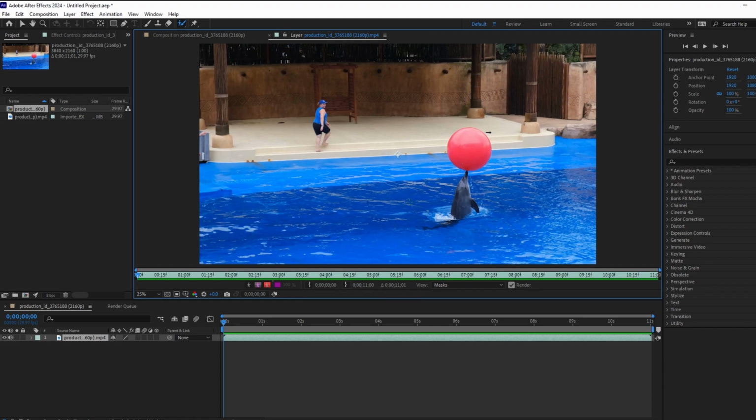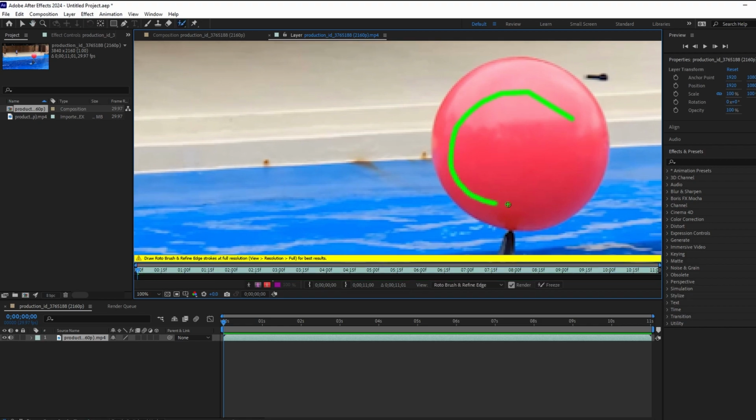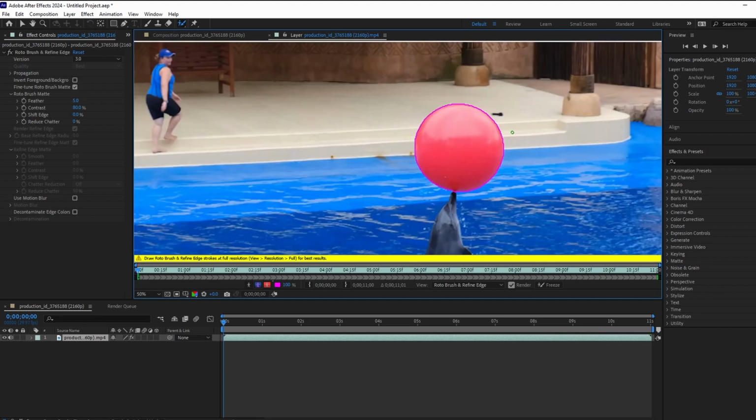Paint green shape over the subject to keep. Use the red brush, hold Alt key to correct any mistake.